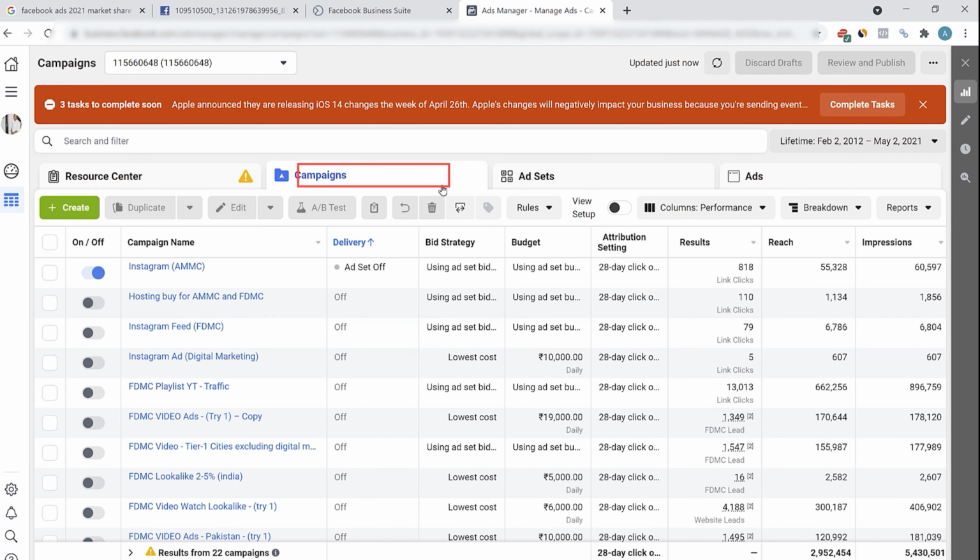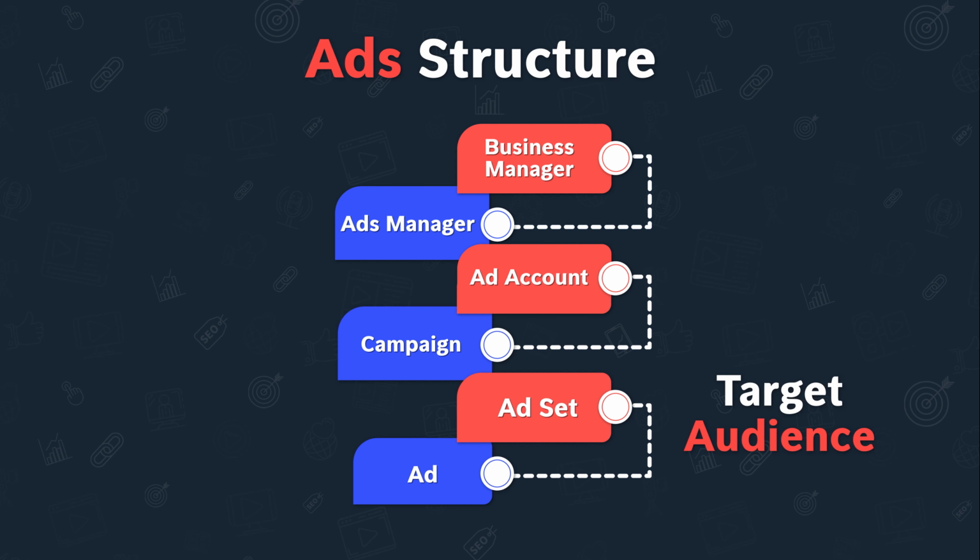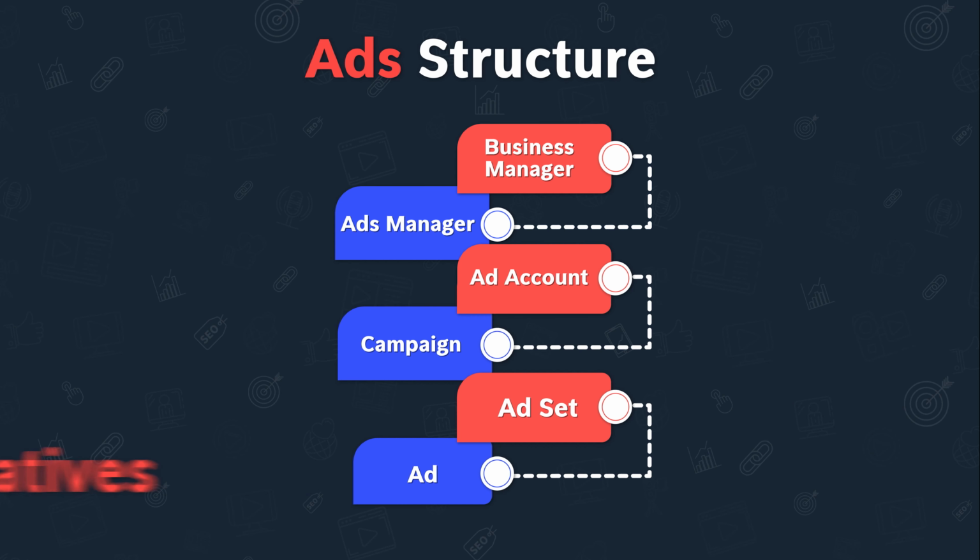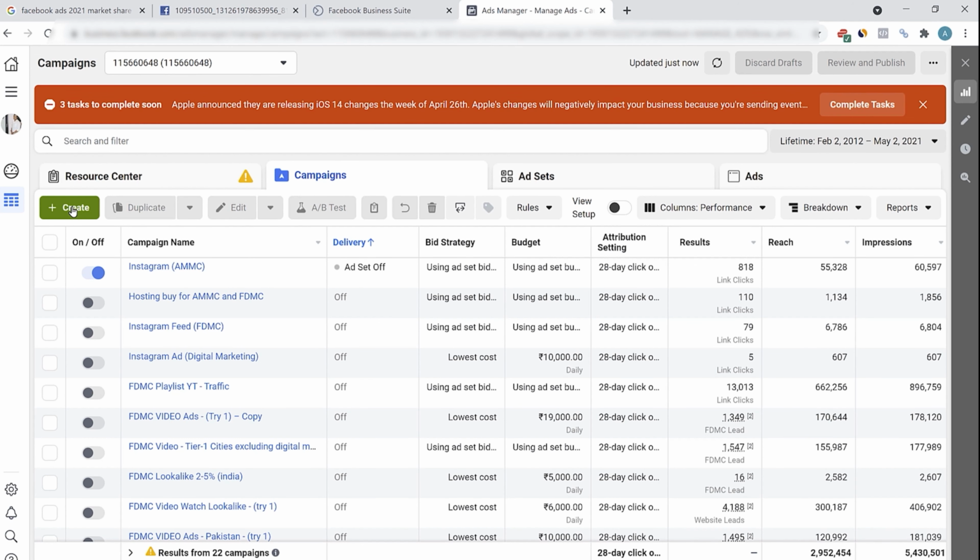As you can see here, we have the campaign, ad set, and ads. As I already showed in the diagram, at the campaign level you select the objective, at the ad set level you select the targeting, and ads are the creative that are shown to your target audience. So I have used this account to run few ads, so that's why you see multiple campaigns here. FDMC is the free digital marketing course. To create a new campaign, you have to click on create.